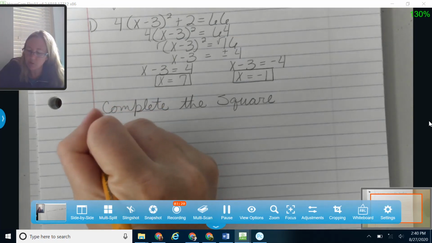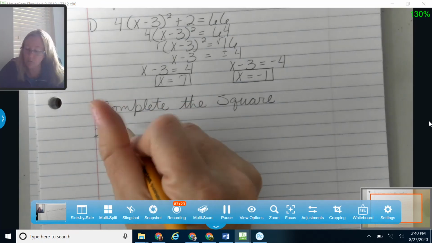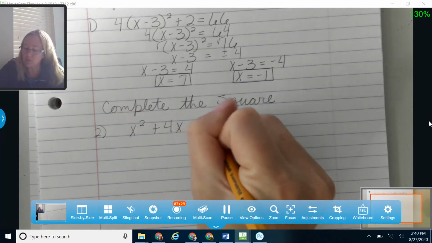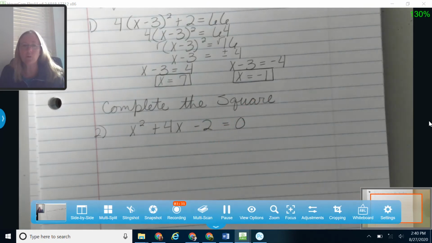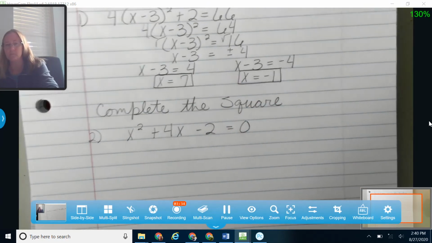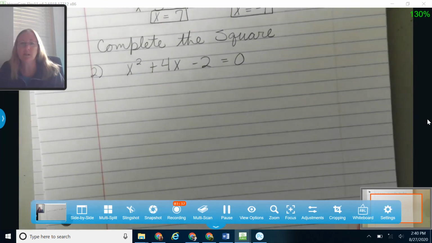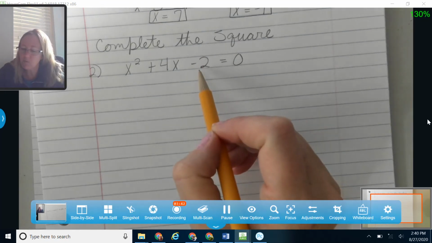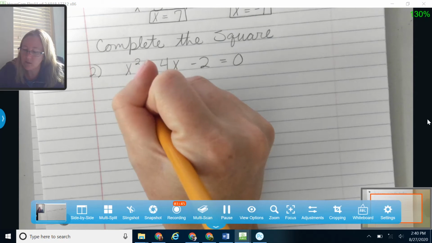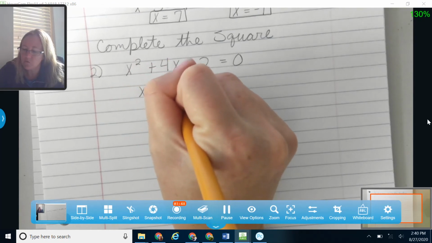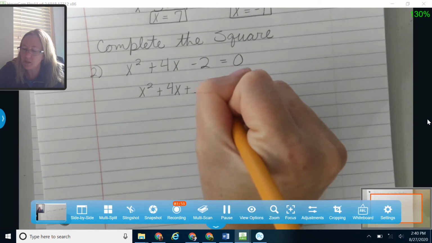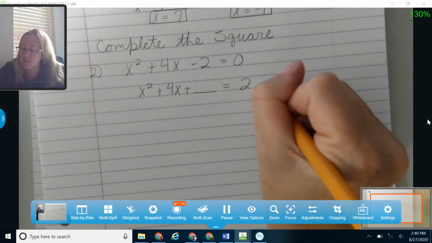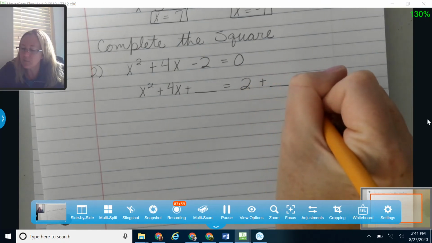Let me give you an example to work with here. Let's start with x squared plus 4x minus 2. So this is kind of a simple one to work with. There are steps to go along with completing the square, so I'll talk about those as I go. My first step, I'm going to move my constant over to the other side. That's going to give me x squared plus 4x, and I'm going to leave a little bit of space right here, and I'm going to move this negative 2 over to the other side. That's going to make it a positive 2, and then I'm going to put another plus and something right here.